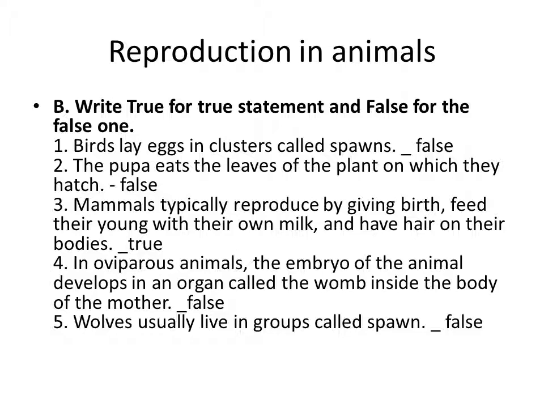And then second one, write true for the true statements and false for the false ones. Okay, if the statement is correct, you have to write true; if the statement is wrong, you have to write false. First one, birds lay the eggs in clusters called spawns. So the statement is false. Only the frog egg is called spawn. Frog eggs are said to be spawn. So the statement is false.